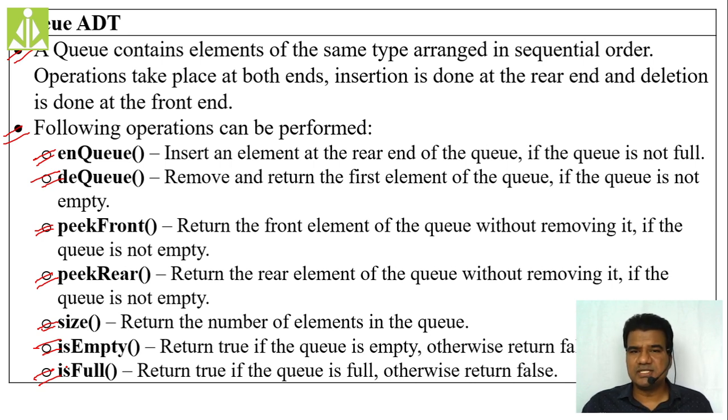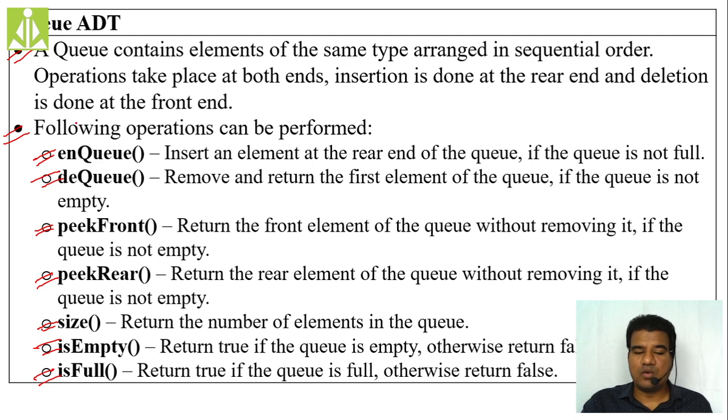Even if one location is empty inside the queue, we will not consider that queue as full, and neither is it an empty queue. So only if the queue is completely full will the isFull function return true, otherwise it will return false. And the return type of these two functions is Boolean only. Either it returns true or it returns false.